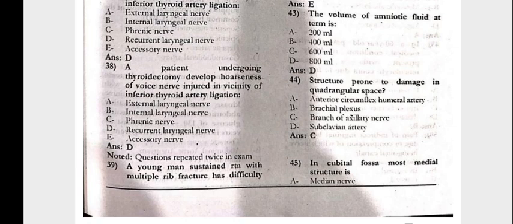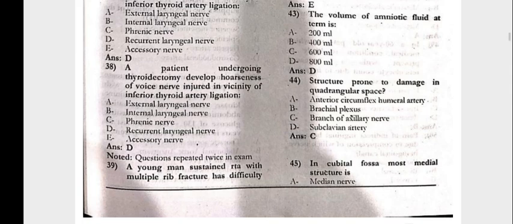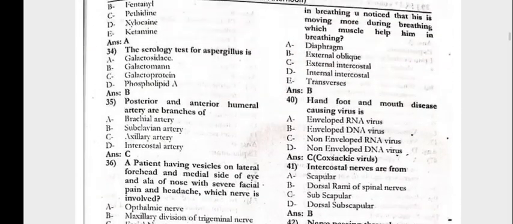38. The patient undergoing thyroidectomy developed hoarseness of voice, nerve injury in the vicinity of inferior thyroid artery ligation is the recurrent laryngeal nerve. 39. The young man sustained RTA with multiple rib fractures and has difficulty in breathing.